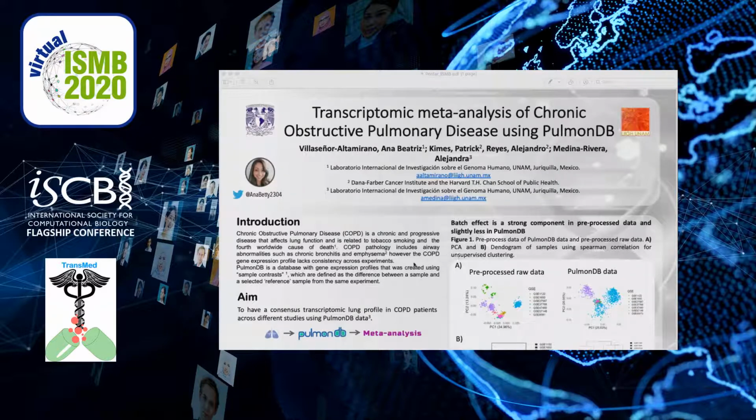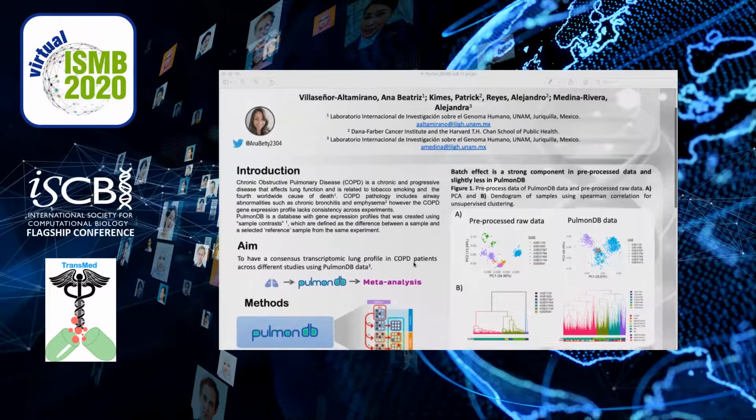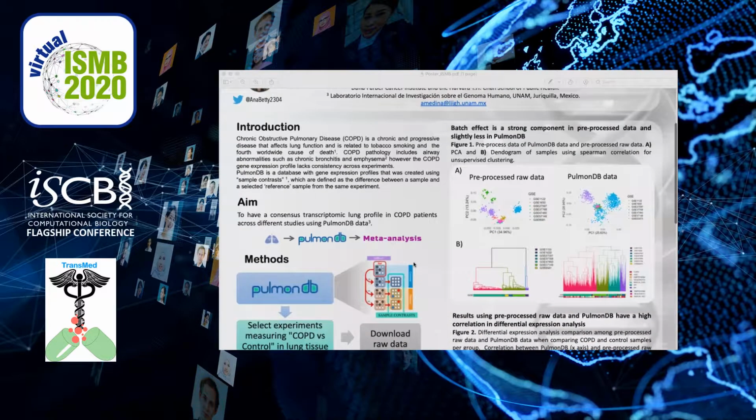Chronic obstructive pulmonary disease, or COPD, is an umbrella term for emphysema and chronic bronchitis, which lead to reduced breathing capacity in patients that have this disease. Across all of these years, different researchers have analyzed COPD using high-throughput data with microarrays and RNA-seq. However, the results change across different publications. Therefore, we aim to have a consensus transcriptomic lung profile in COPD patients using different studies that are in PulmonDB with a meta-analysis.